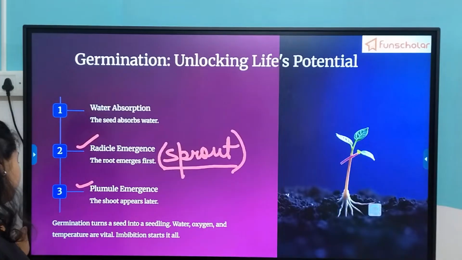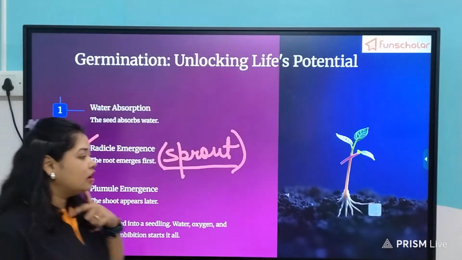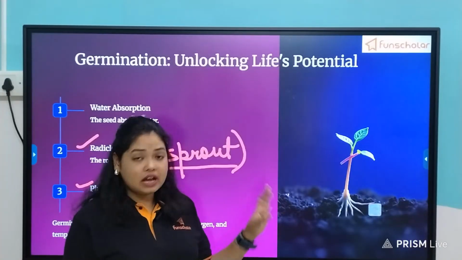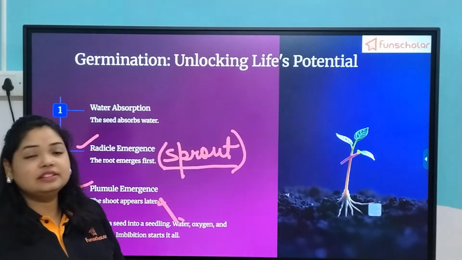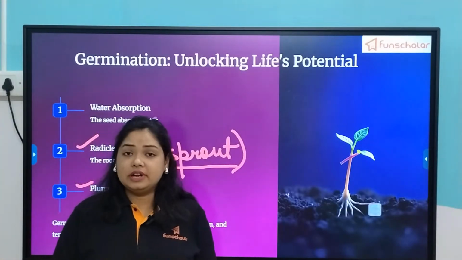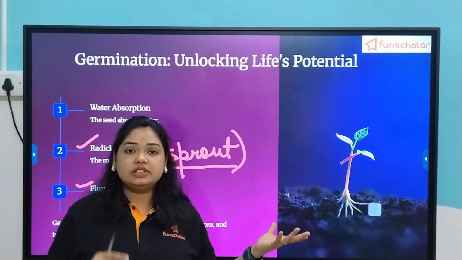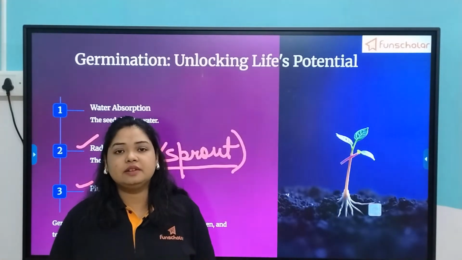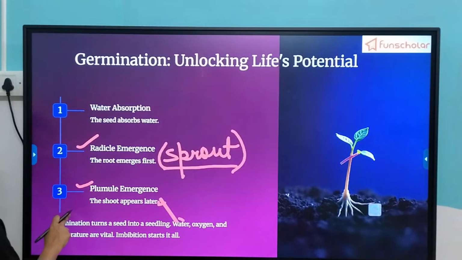Now, water, oxygen and temperature are vital. So after the seedling has come out, it needs to be planted properly in the soil, or if it is planted already in the soil, then also no issues. It needs to be taken care of properly in the initial days because it is very delicate when it is growing. In the seedling stage, then the sapling stage, it is very delicate unless and until it becomes accustomed to its environment, the physical environment in which it is growing.